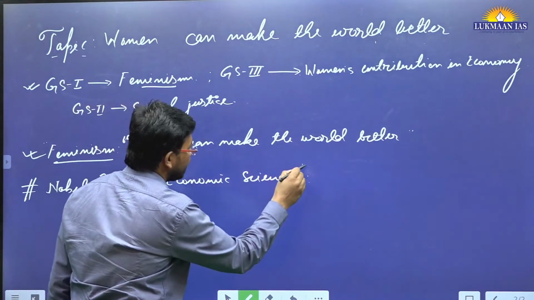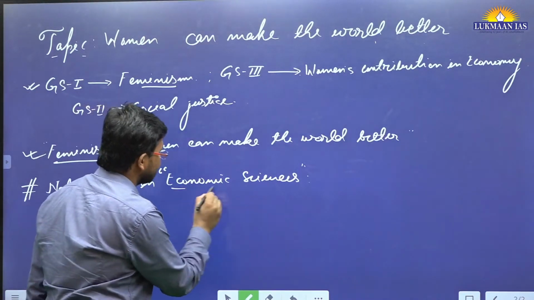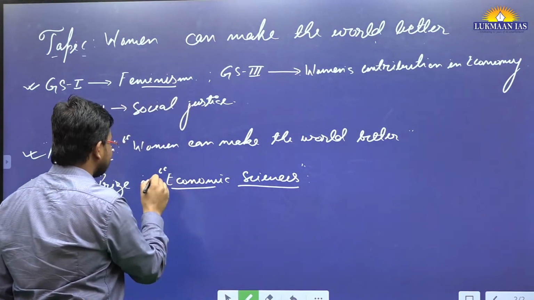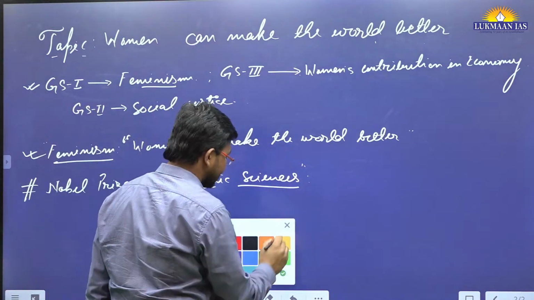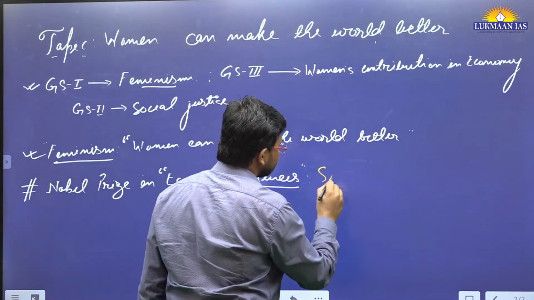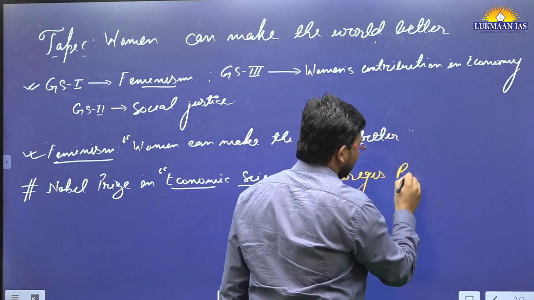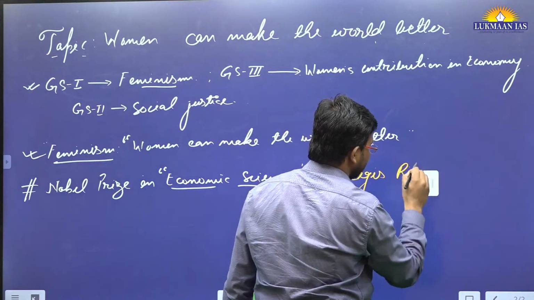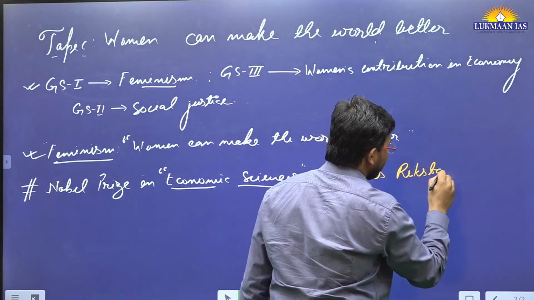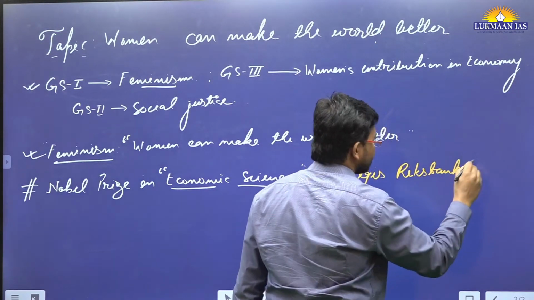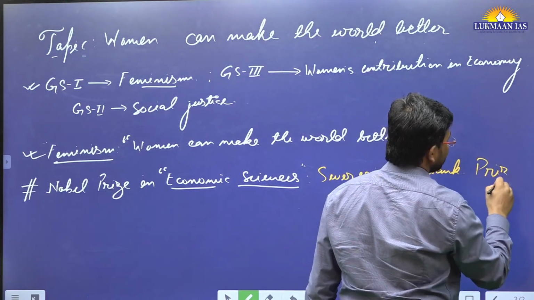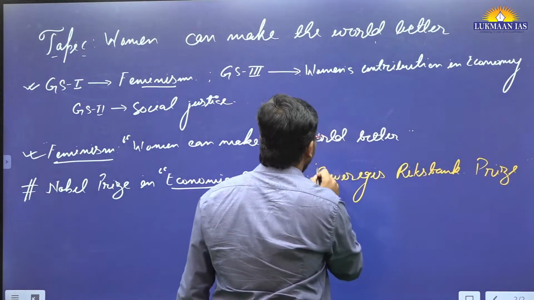This award is called the Sveriges Riksbank Prize in Economic Sciences. It is known as the Sveriges Riksbank Prize in Economic Sciences.